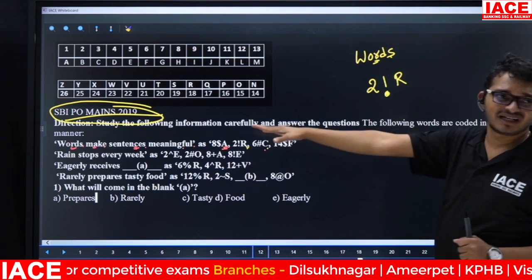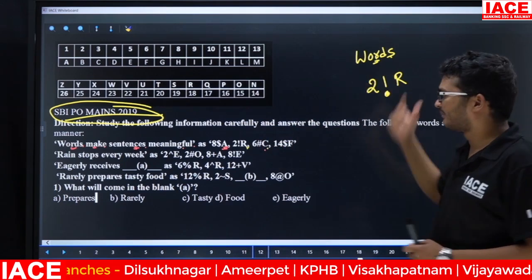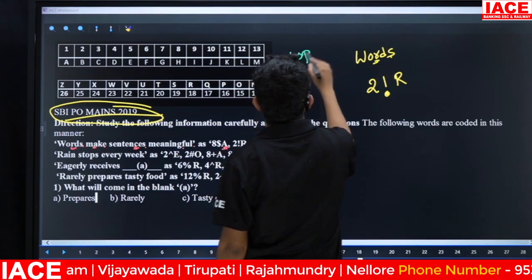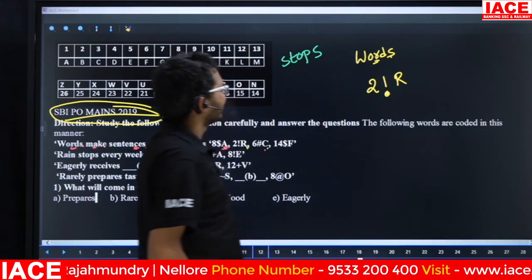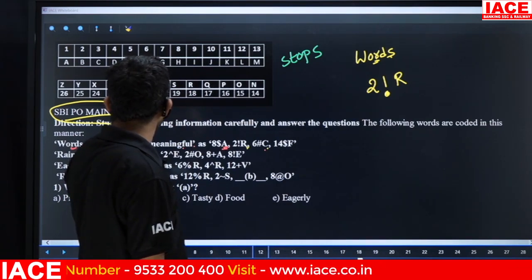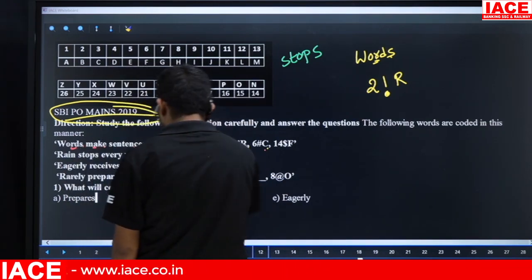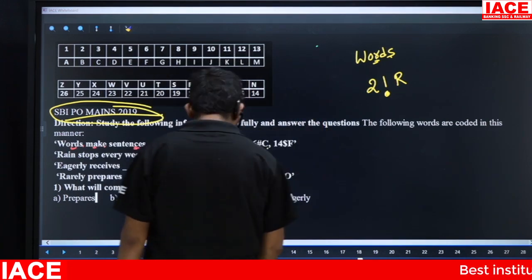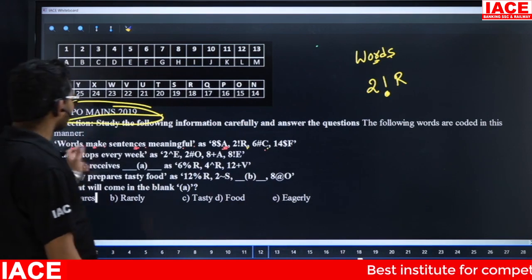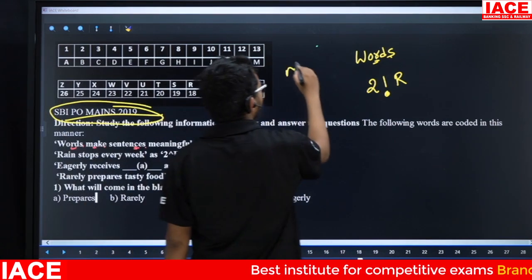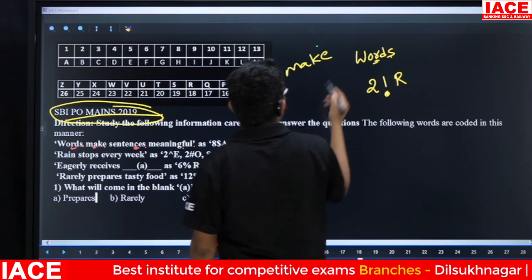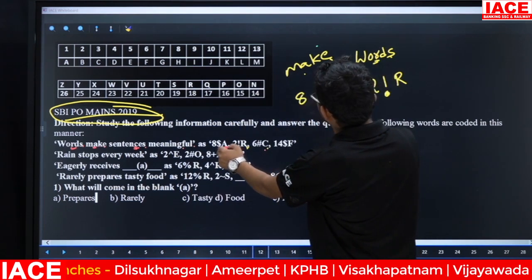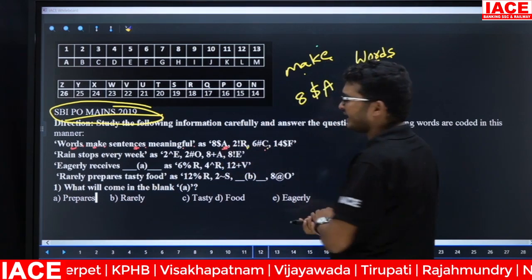Now take 2 or 3 codes, then I will explain the number logic. Sorry, not stops, take from the first line only. After words, the next one is make. So for make, from the right hand, the third letter is A. In the first line, A is present in only one code, so the answer is $8 A.